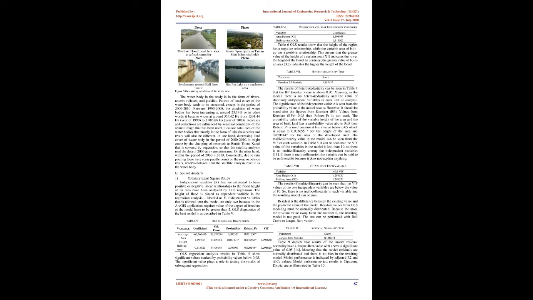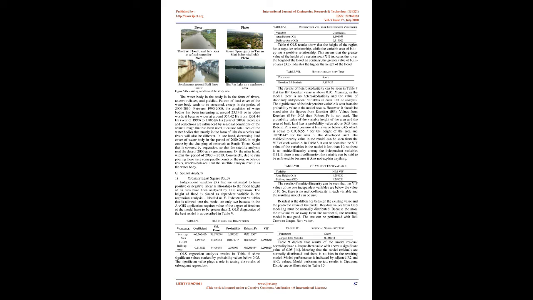The results of heteroscedasticity can be seen in Table 7: the Koenker BP value is above 0.05. Meaning, in the model, there is no heteroscedasticity in the value of the stationary independent variables in each unit of analysis. The significance of the independent variable is seen from the probability value in the model results. However, the figure from Koenker BP should also be noted. With a Koenker BP value above 0.05, robust_PR is not used.